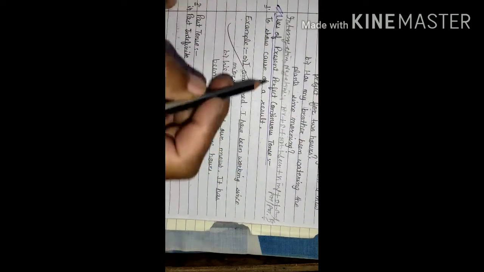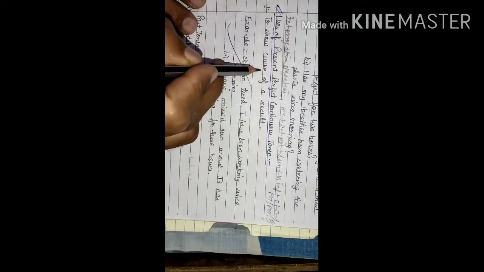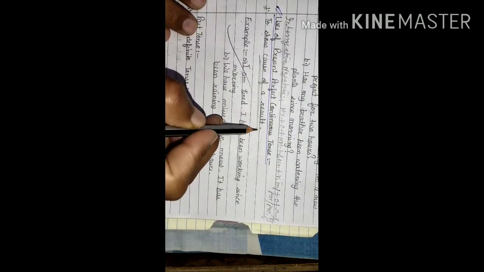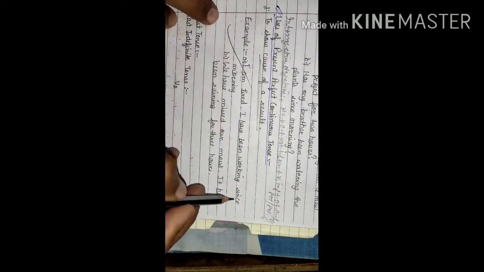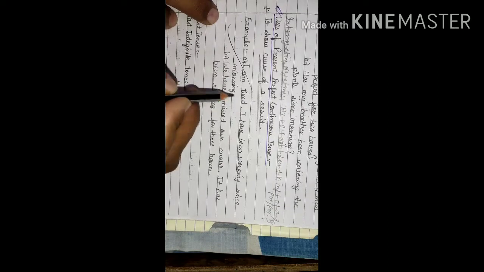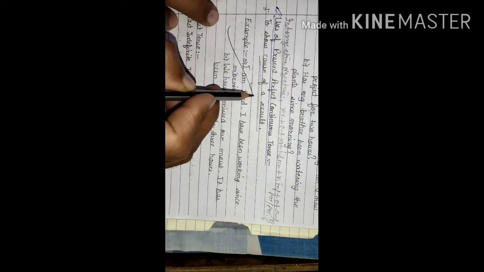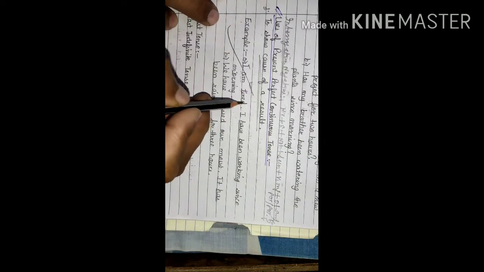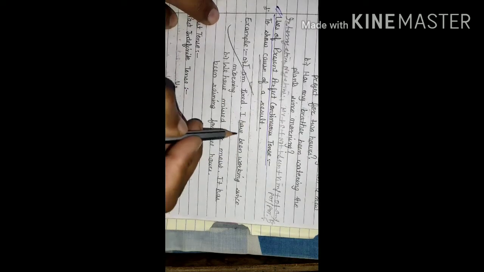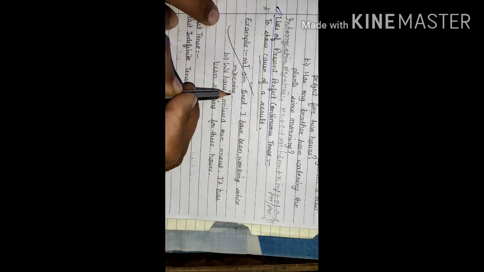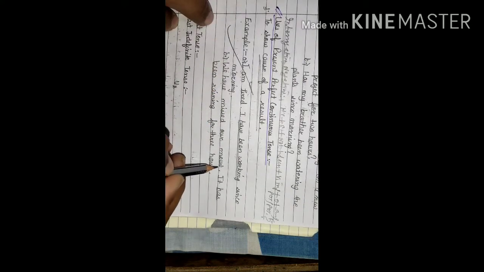There are uses of the present perfect continuous tense to show the cause of a result. For example, I am tired. I have been working since morning. I am tired, this is the result. So what was the cause of this result? The cause was that मैं सुबह से काम कर रहा हूँ. I have been working since morning. So I am tired.